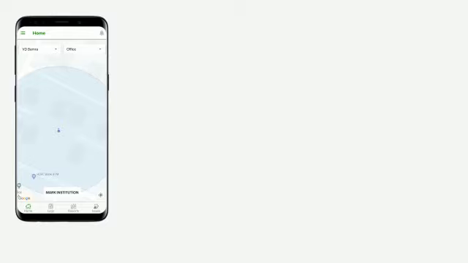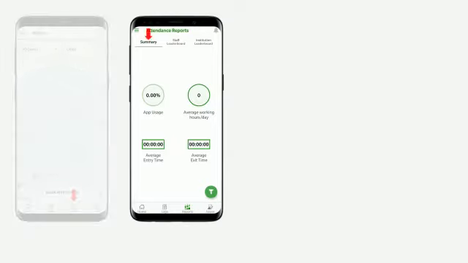To compare your performance with others, visit the report section. The first report that you will see is the summary report. This will give you an idea about how often you have used your app, what are the average working hours per day, what is your average entry time, average exit time.